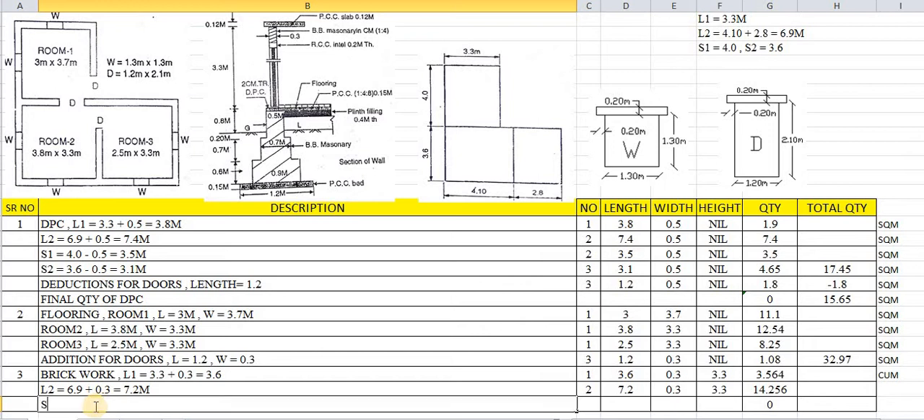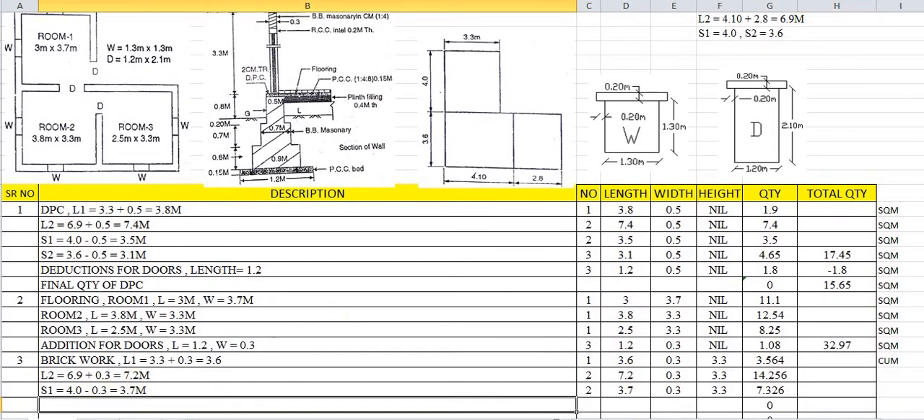Same way for S1. Here S1 has been given as 4 meters, but here we will deduct the thickness of brickwork, which is 0.3. So 4 minus 0.3 is 3.7. How many numbers of S1 are there? Two numbers of S1. 3.7 is its length, 0.3 is its width, and the height is 3.3.